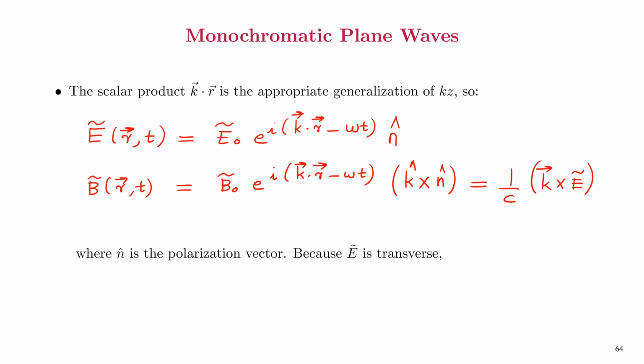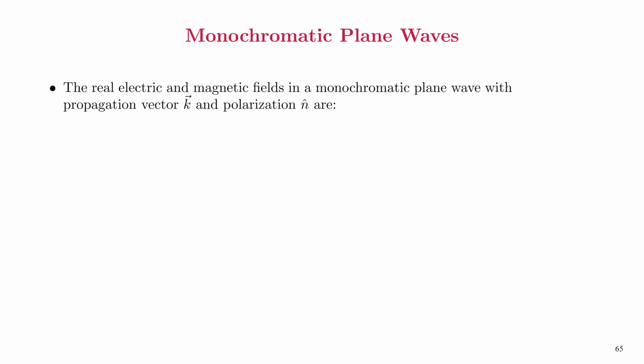Because E is a transverse wave, when we take the dot product of n hat and k, this will be equal to 0.